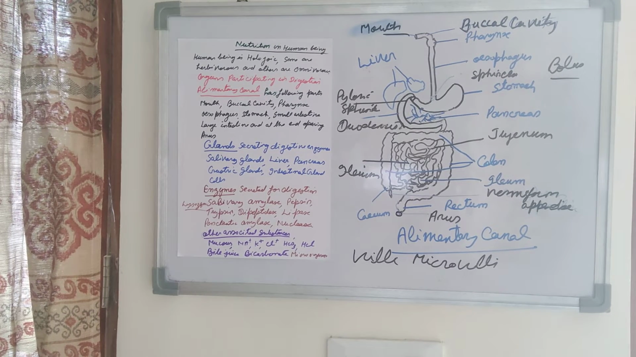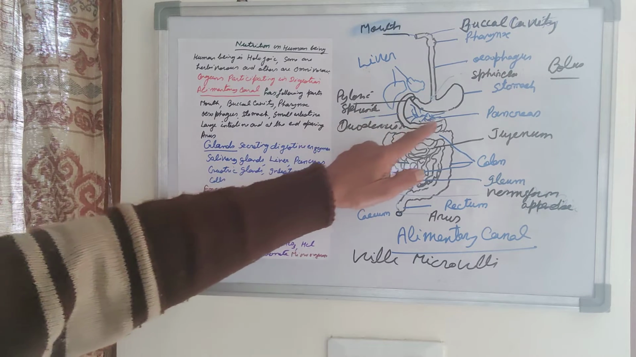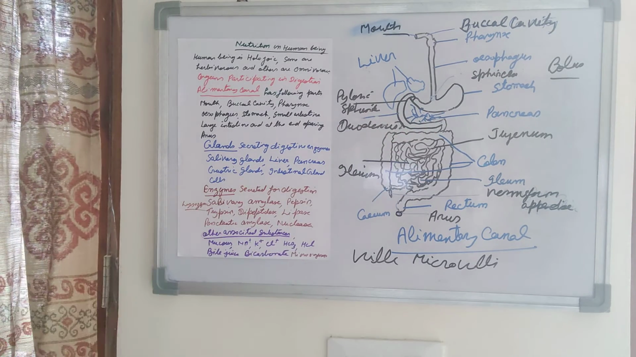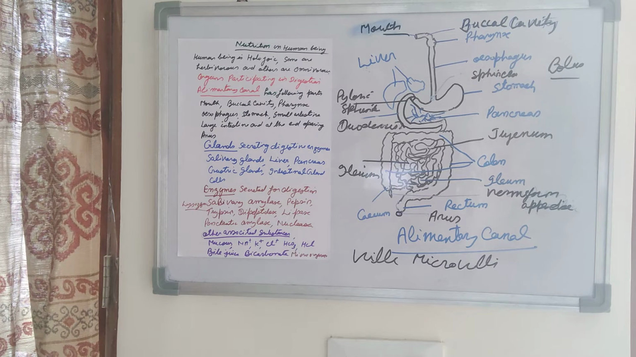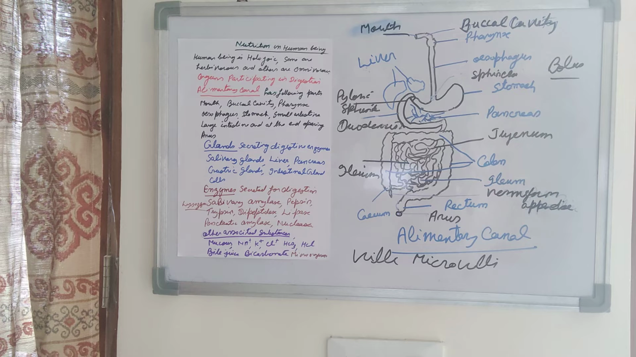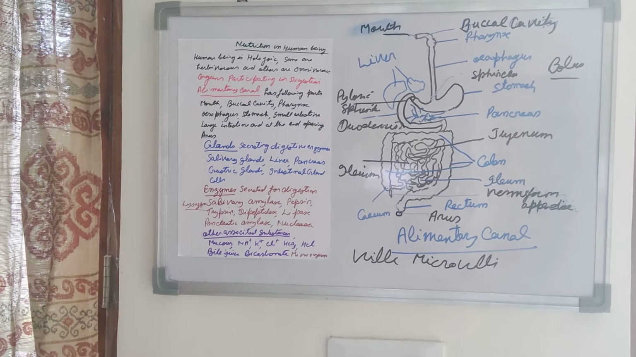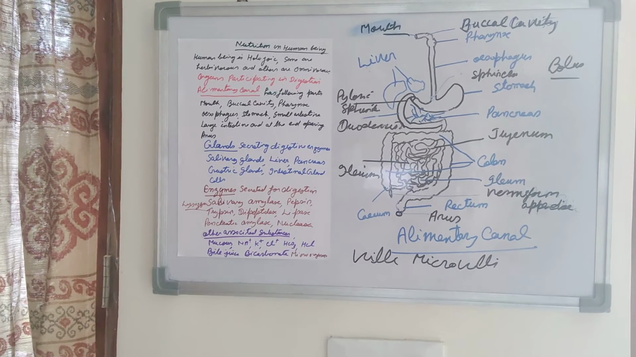Then in the small intestine, the upper part of the small intestine, which is C-shaped, is called the duodenum. In this small intestine, pancreatic juice is released, and by the liver, bile juice is formed. Bile juice and pancreatic juice are released into the small intestine by the hepatopancreatic duct.